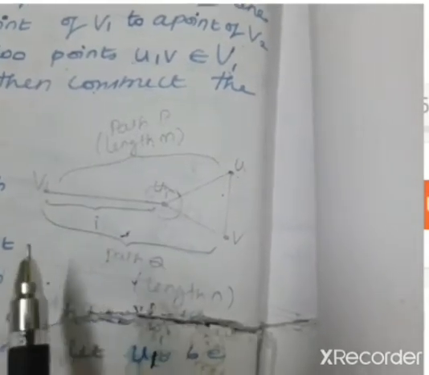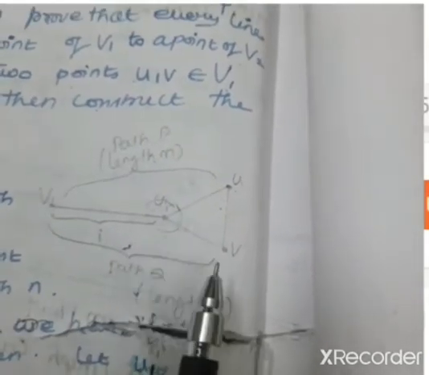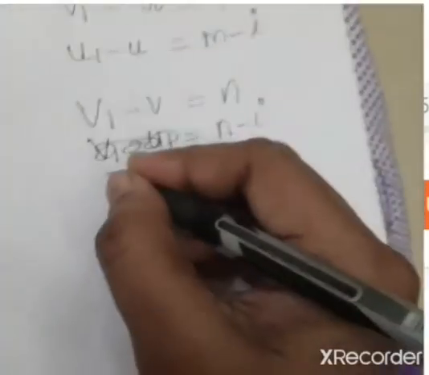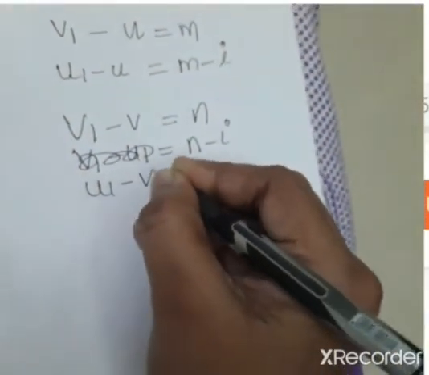If I subtract it, U1 to V is n minus i. And what is the distance between U and V? U and V are adjacent points whose length is 1.